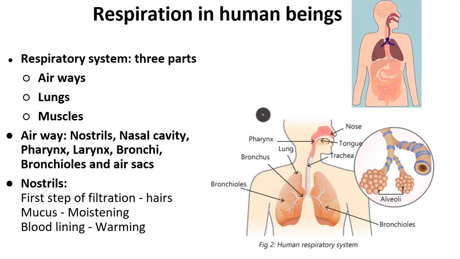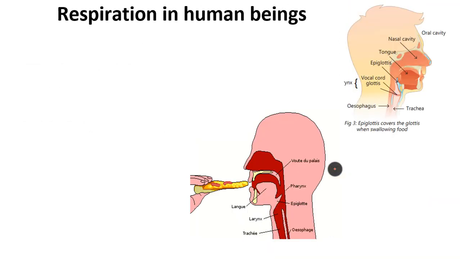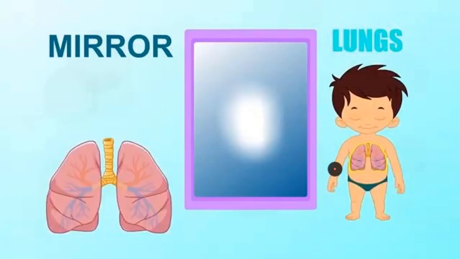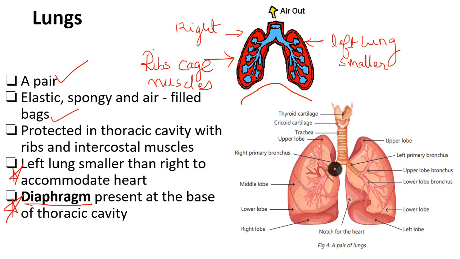Finally, you have alveoli. You can see this is alveoli, a grape-like structure, and surrounding this you have a sac-like structure. These are the cartilaginous rings present. Here is the exact exchange of gas which takes place, and then you have lungs, which are two lungs, and finally you have muscles, intercostal muscles, and you have diaphragm, which will play a very important role in respiratory system.